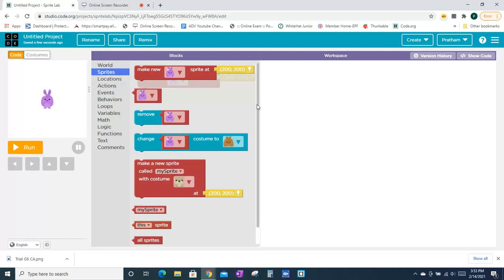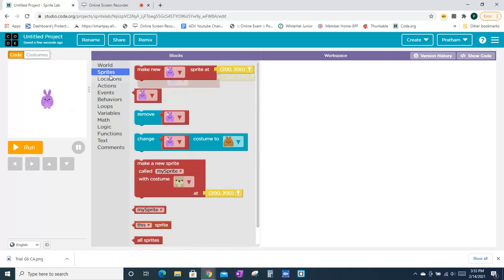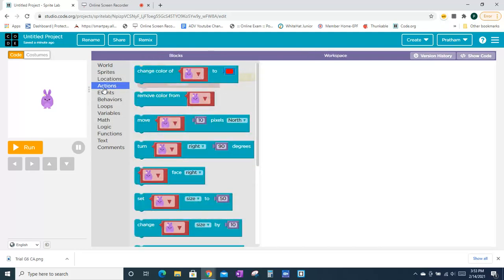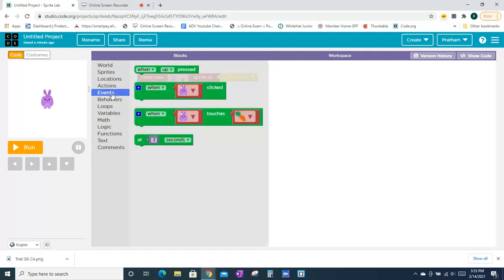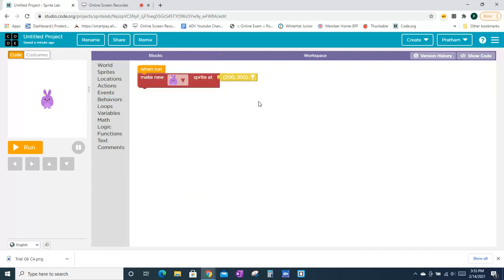In sprites, you can create a sprite and remove a sprite, but we're going to talk about them in the next tutorials. I can't explain that now. In locations, it's going to talk about locations. In actions, about the movement and the styling of these changes. And in events, like when the arrow keys are pressed, when the sprite is clicked, after some seconds, behaviors like that, and more and more blocks.